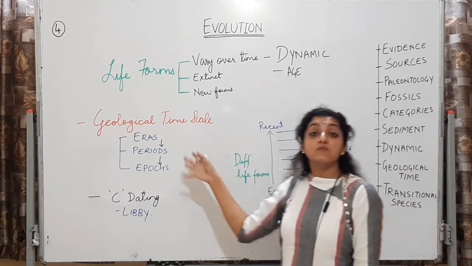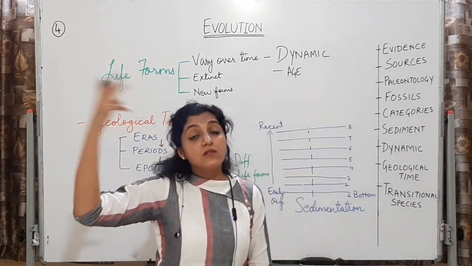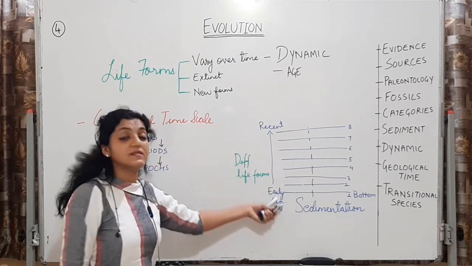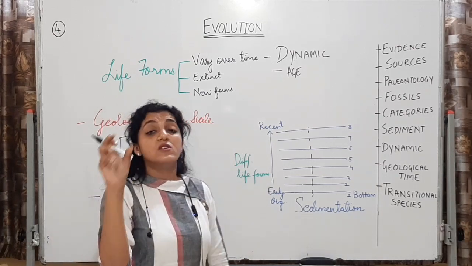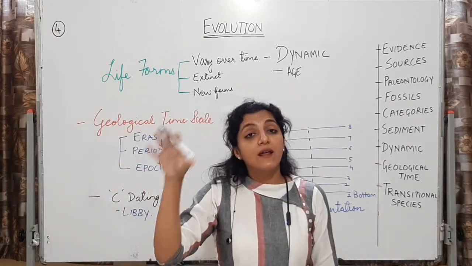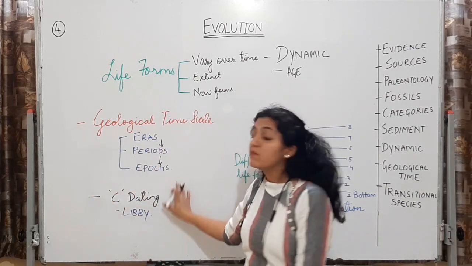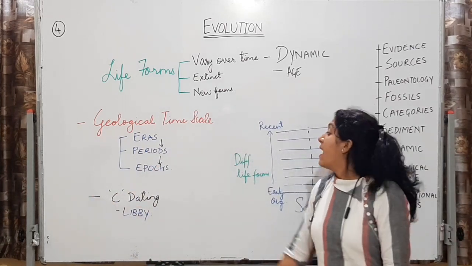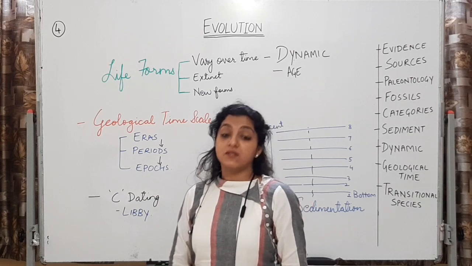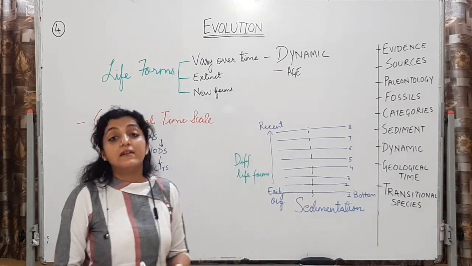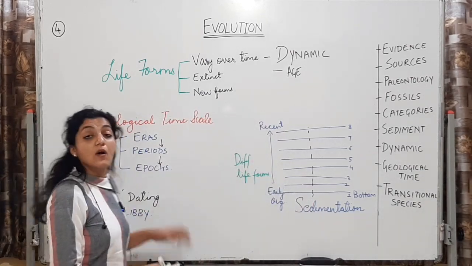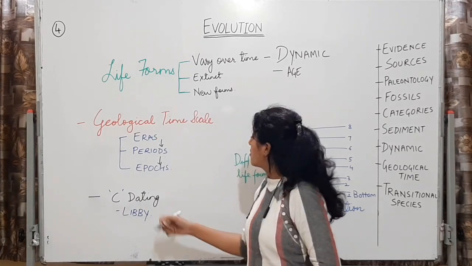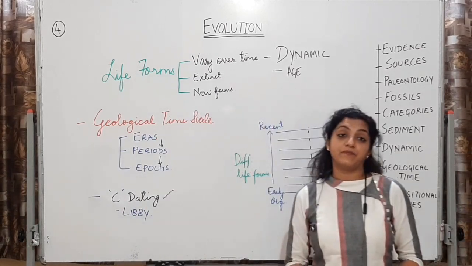So ये fossil records मुझे उसकी भी idea देंगे कि कौन से era में कौन से fossil records थे. If I want to specifically put an era to it or a year to it or a period to it, I can put it over here. Alright, and the study of fossil records, it is done by a technique called carbon dating, or we also call it C dating.